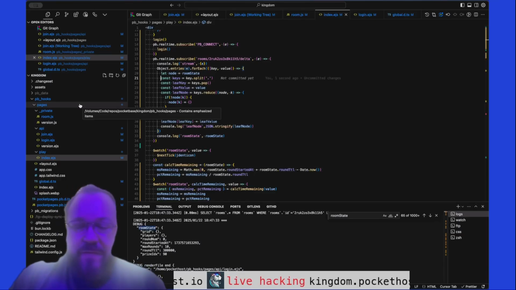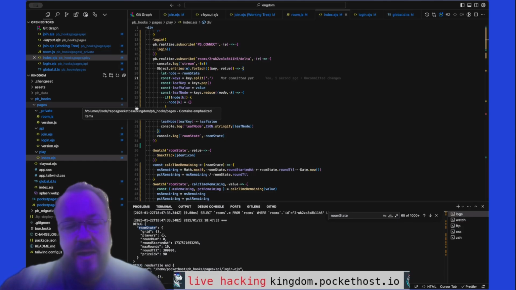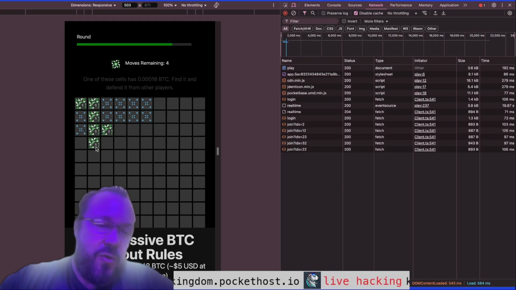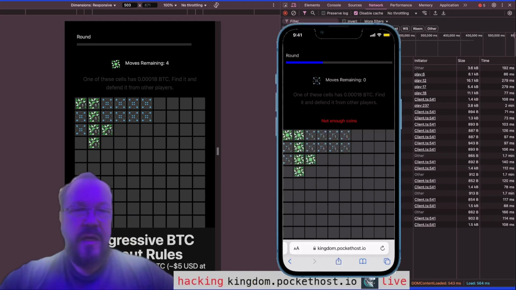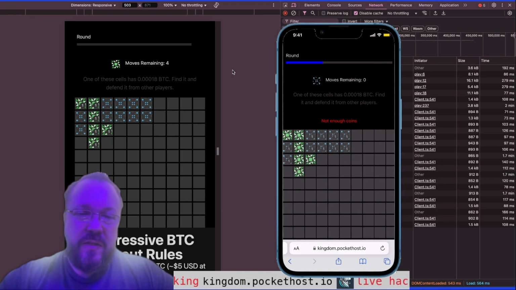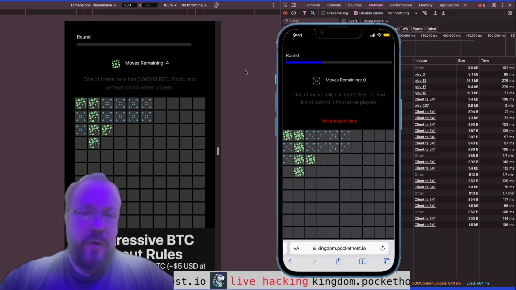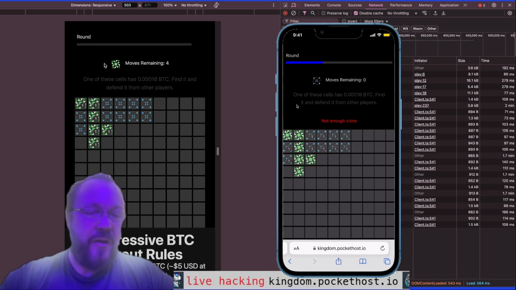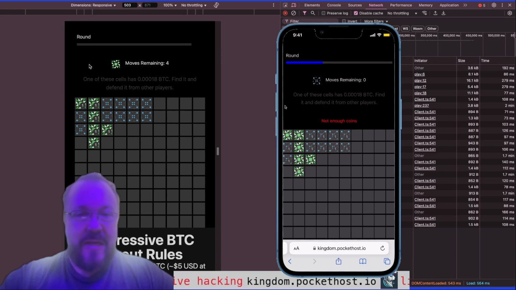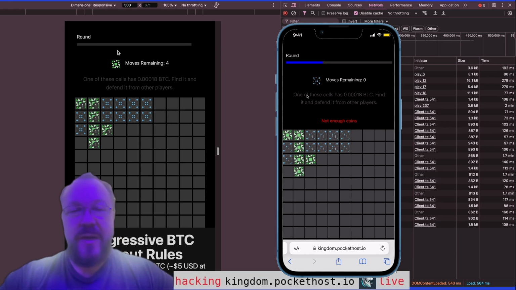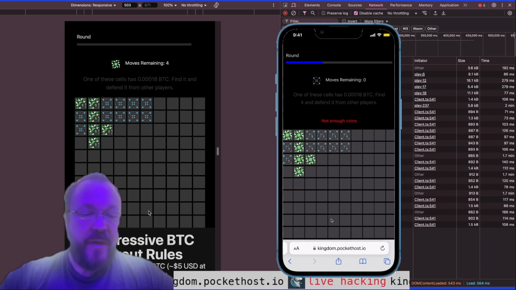So let's review what we've done today. You now only see your own tile powers. You don't see the opponent's tile powers. Here's another session on my phone. You see on this session, it shows my tile powers for the phone's player, but not for the opponent's. And on the Chrome browser, it shows the same thing for the Chrome player, but not the opponent's. So that's one big update.